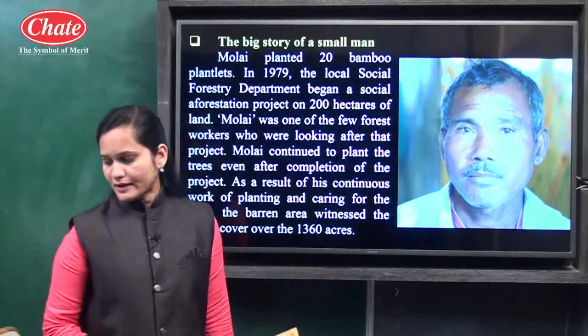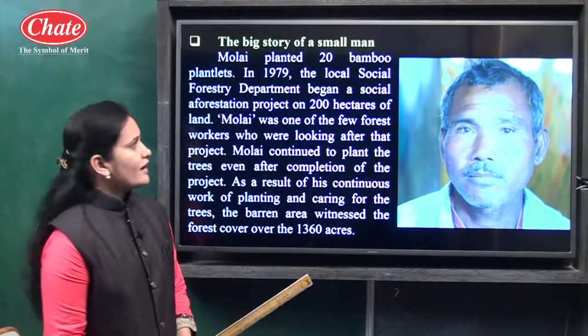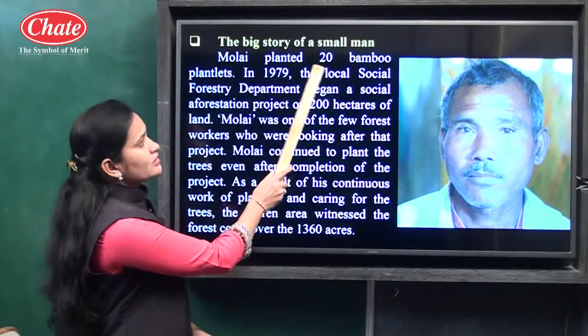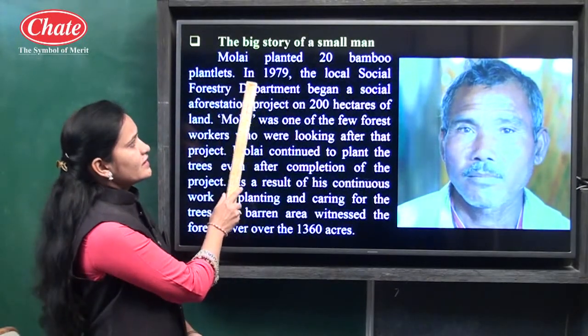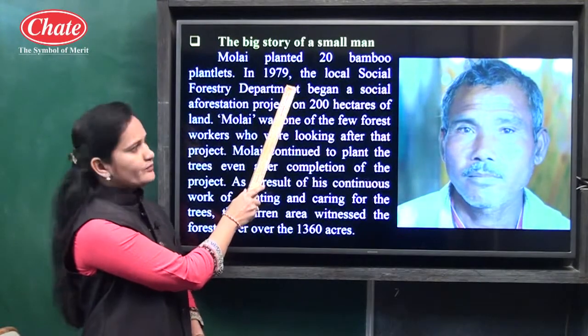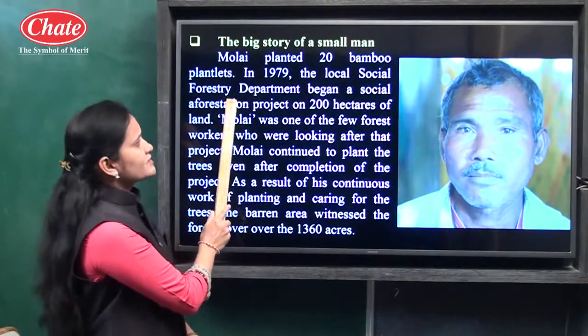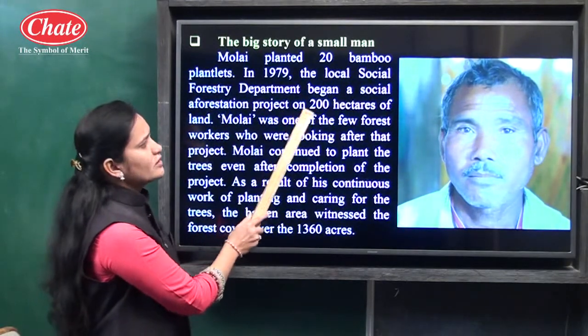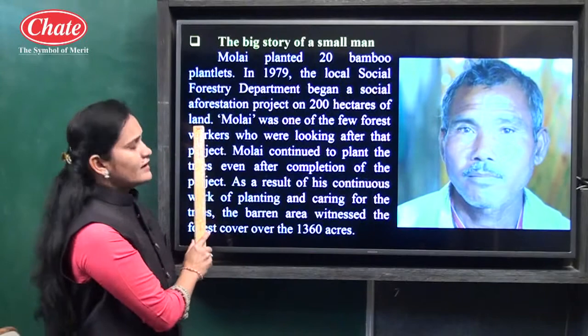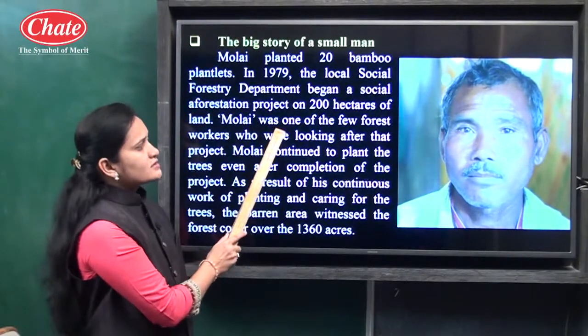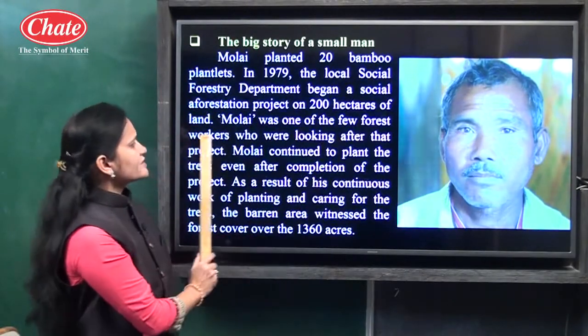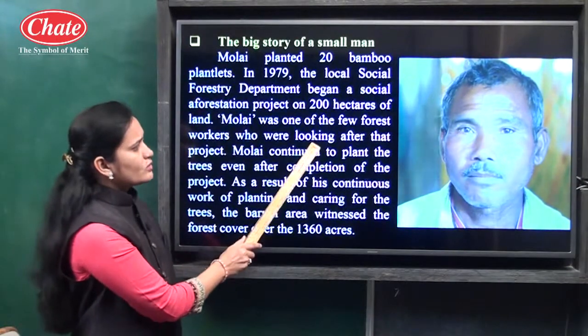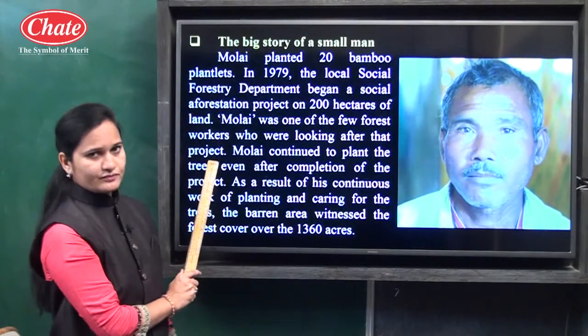He is a forest worker, and Molai planted 20 bamboo plantlets in 1979. The local social forestry department began a social afforestation project on 200 hectares of land. Molai was one of the few forest workers looking after that project.